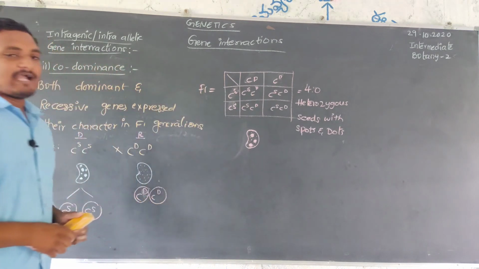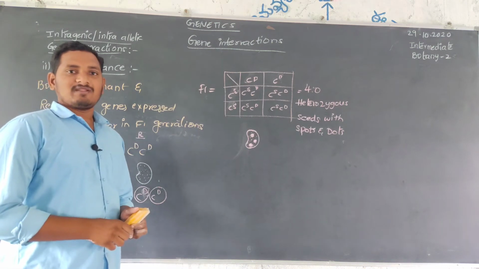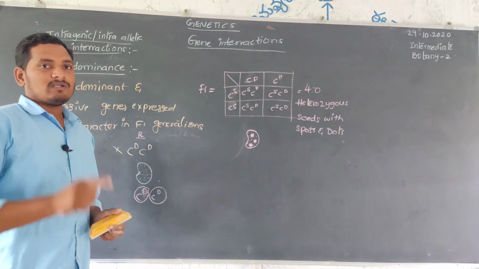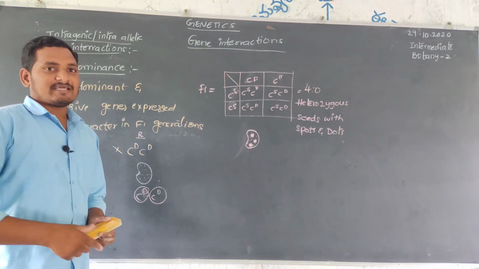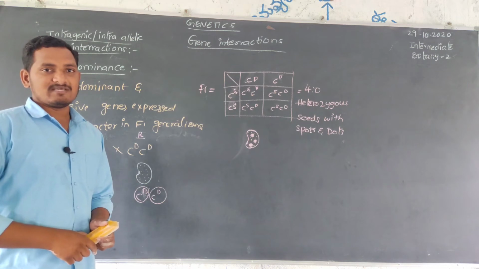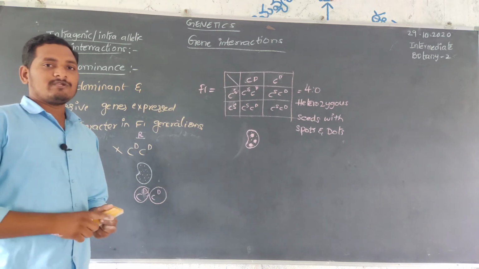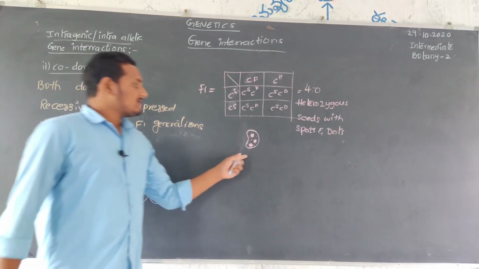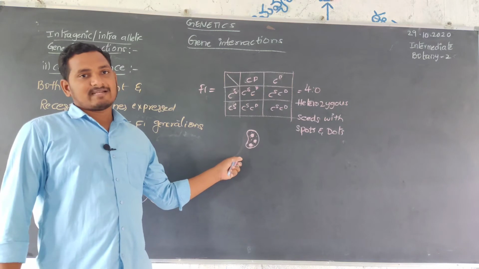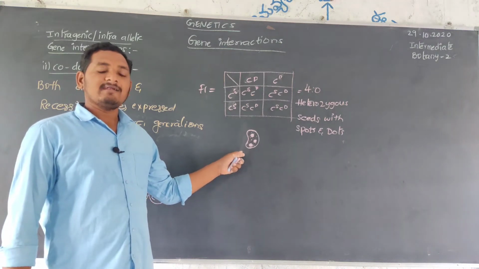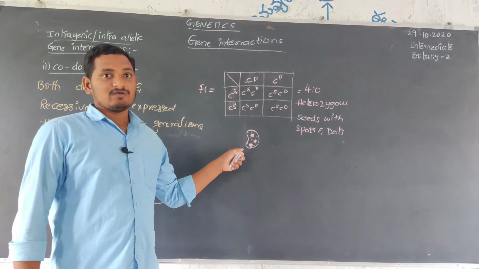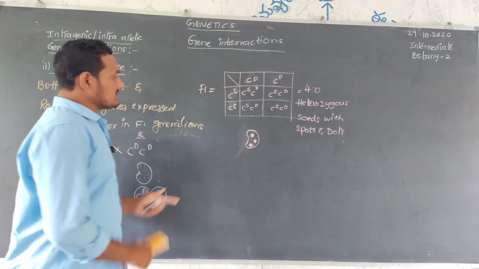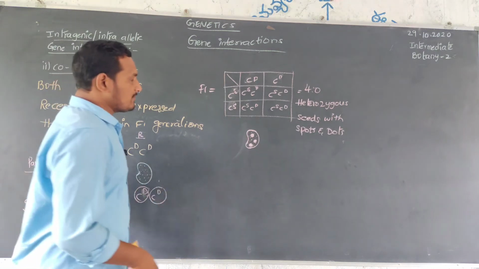According to our Mendelian principles, only the dominant character expresses in the F1 generation. The dominant parent expresses its character, and the recessive parent does not. But here, both the dominant parent and the recessive parent express themselves. That's why the F1 generation gets both characters, seeds with spots and seeds with dots. The seed contains both dots and spots. It is a variation from the Mendelian monohybrid principle.